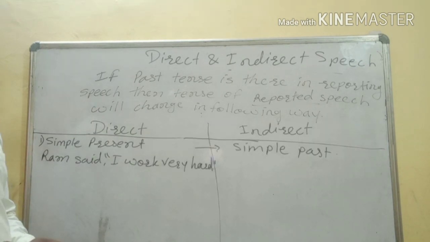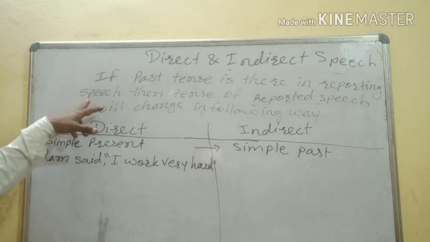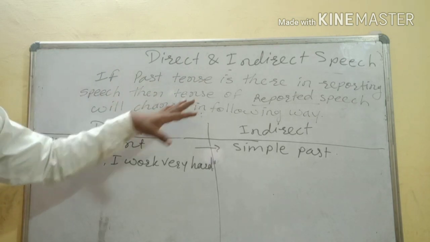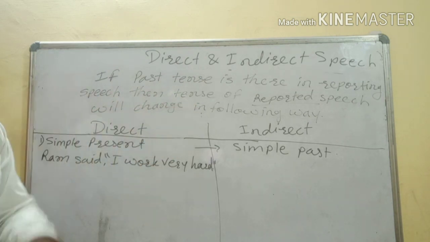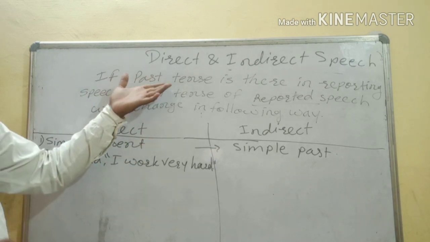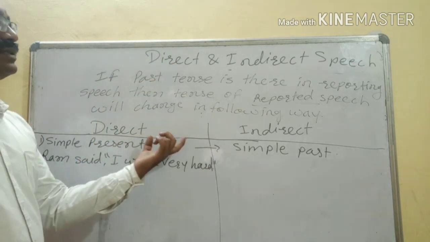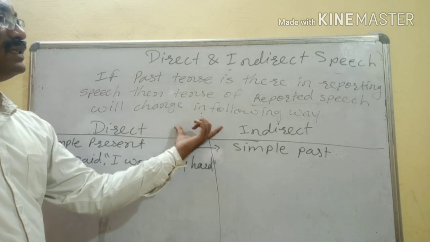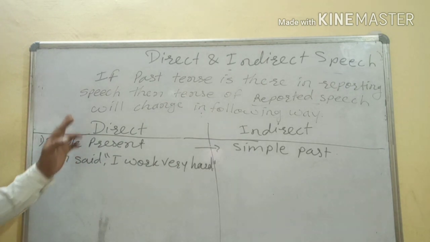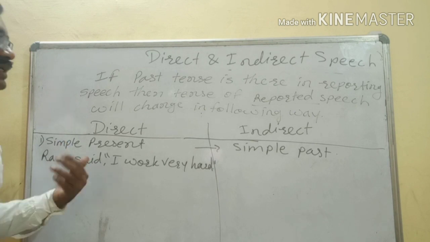See, dear students, now if past tense is there in the reporting speech, then the tense of reported speech will change in the following way. Earlier we have seen that if present and future is there in the reporting speech, no tense changes will be there in the reported speech. But now if past tense is there in the reporting verb, what changes will be there, that we are going to see.